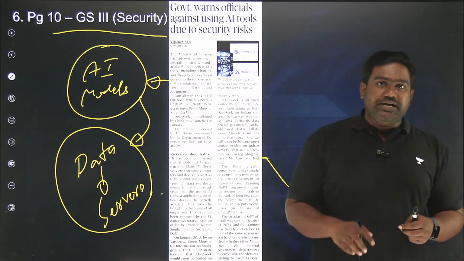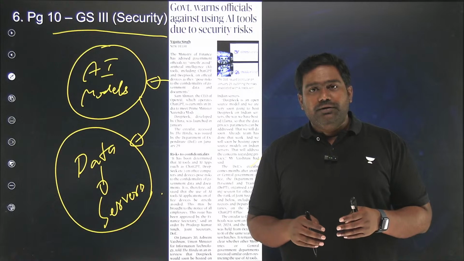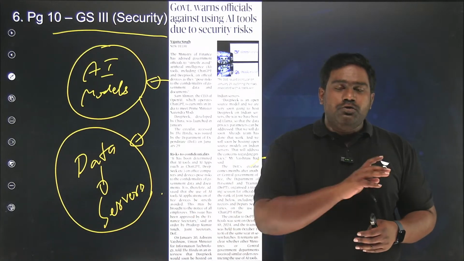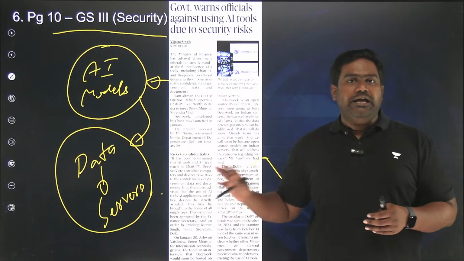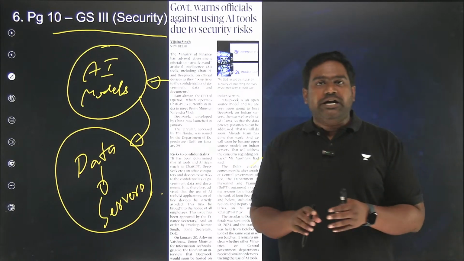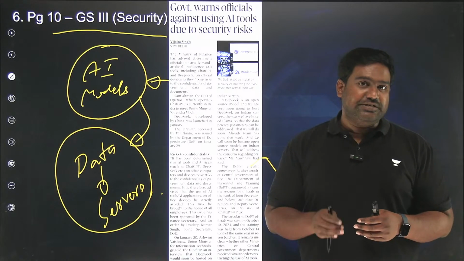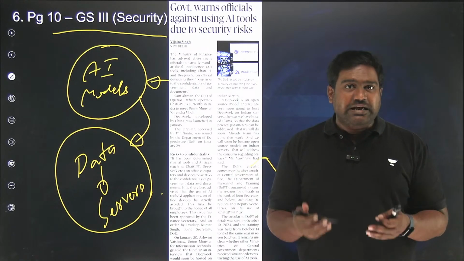So the Finance Ministry has flagged the security risk. The Finance Ministry has ordered the government officials in the Finance Ministry to not use these AI models, be it the American ChatGPT or DeepSeek from China, on official computers for official business, because government information is highly classified.